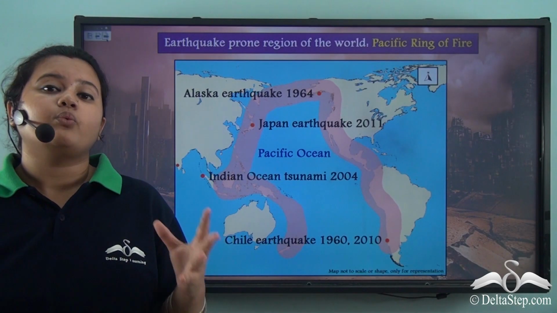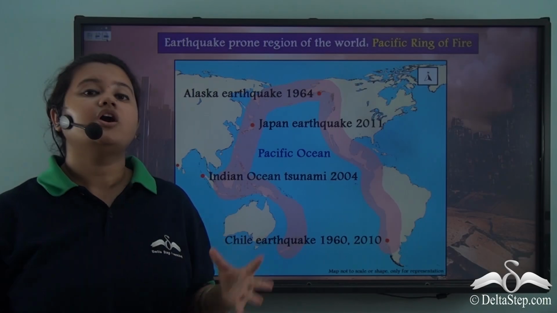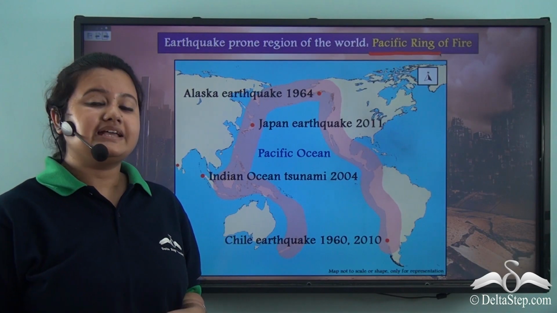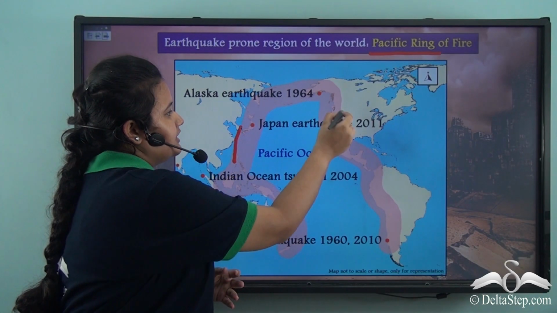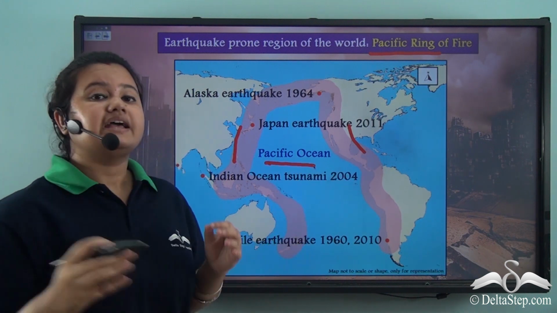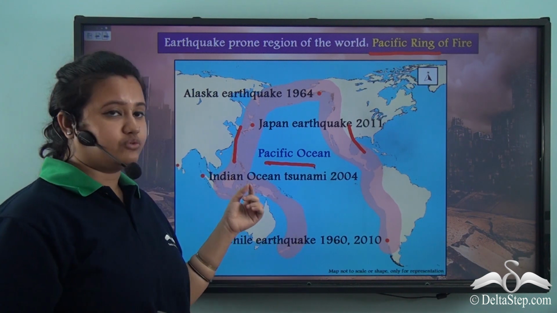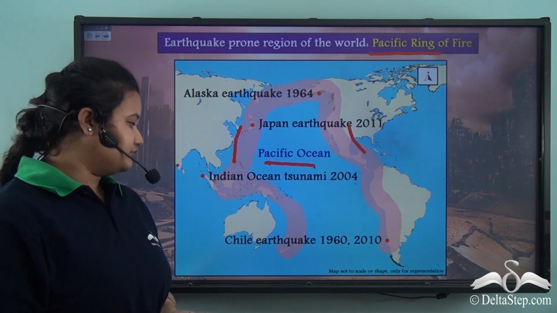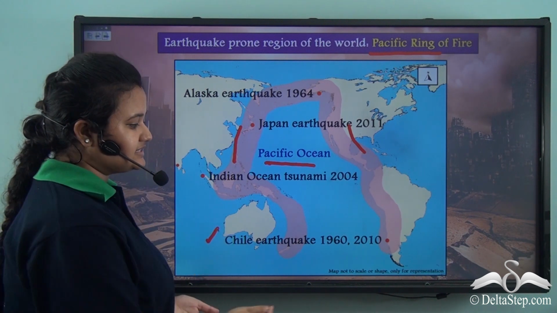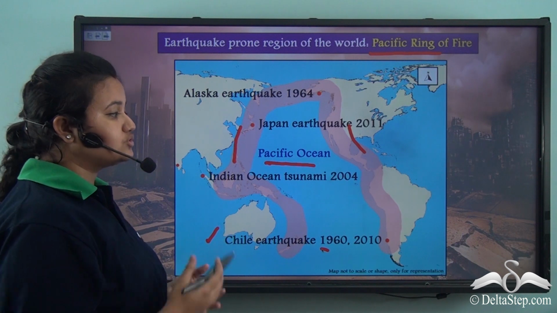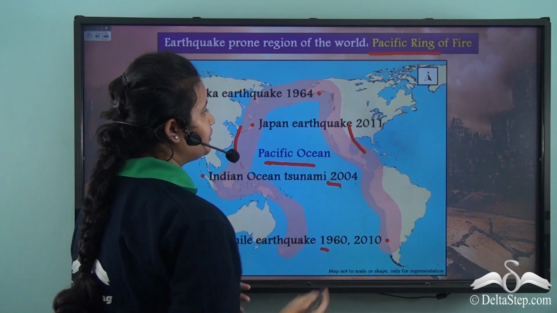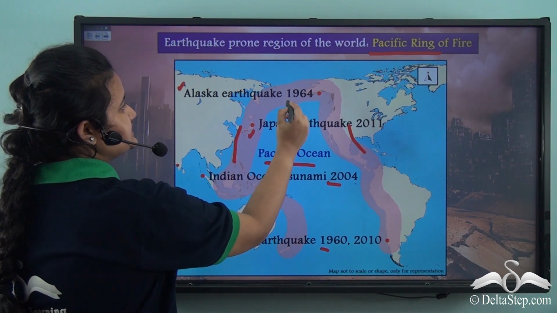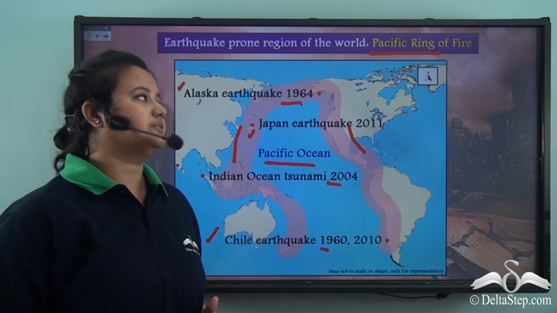Now let us discuss where in the world we can find earthquakes, or what the earthquake prone regions of the world are. The Pacific Ring of Fire is a belt surrounding the Pacific Ocean. This region comprises the active volcanoes and major earthquakes of the world. Some of the major earthquakes of the world, like the Chile earthquake of 1960 and 2010, the Indian Ocean tsunami and earthquake of 2004, the Japan earthquake of 2011 and the Alaska earthquake of 1964, occurred in this region.